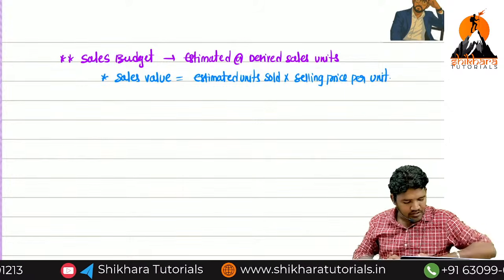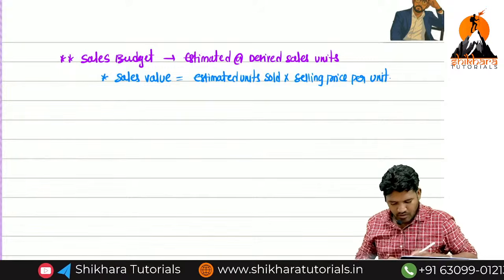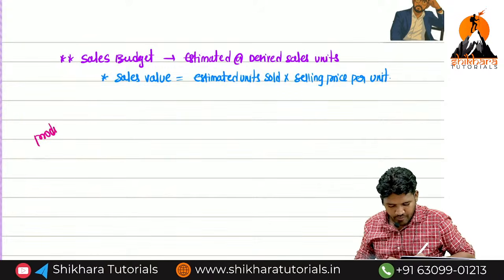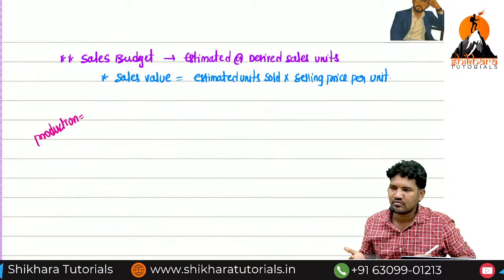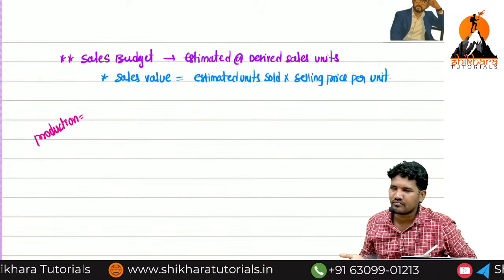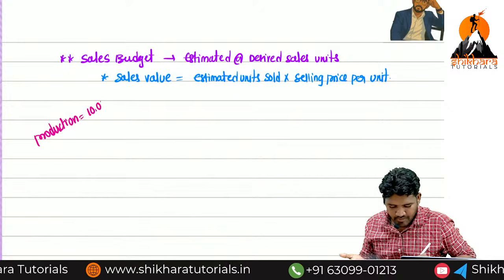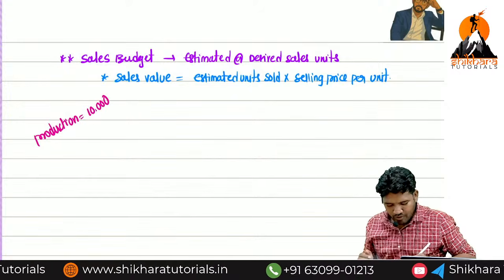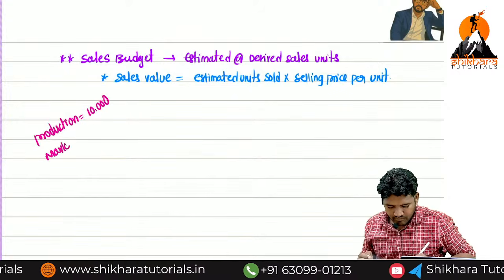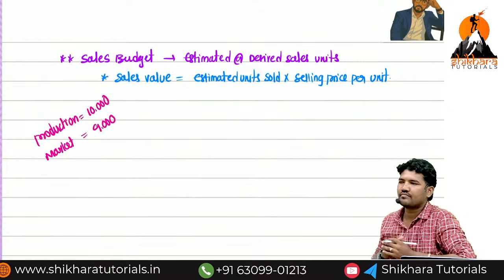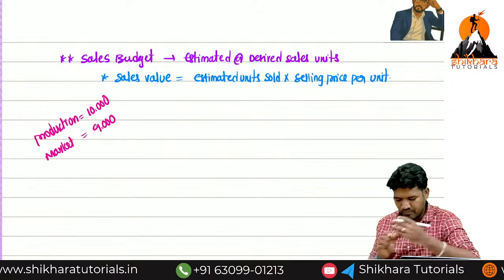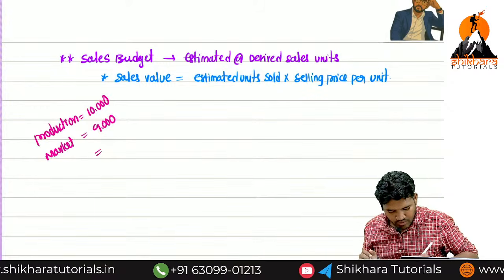Go with the numericals. How many units did I produce? Tell me one assumption. 10,000 units you produced. When it comes to the market, only 9,000 units are sold. Now what about that 1,000 units?